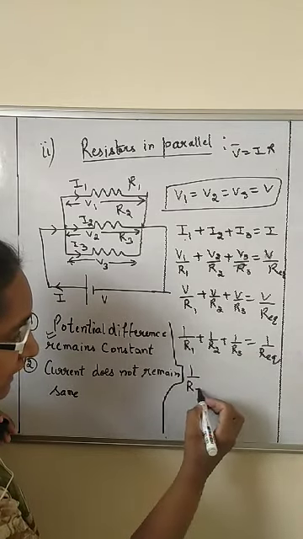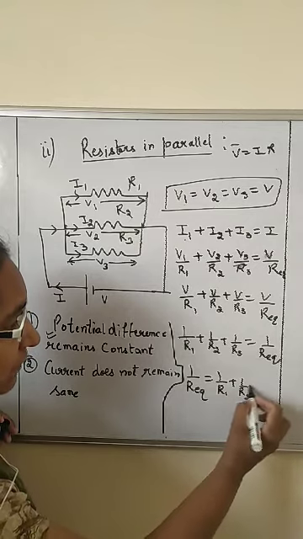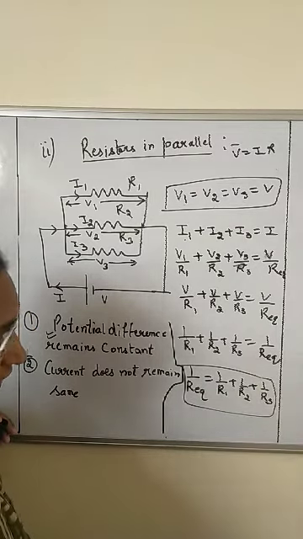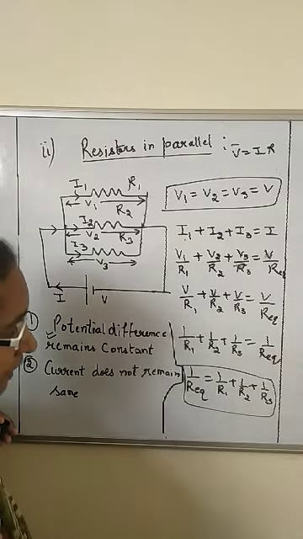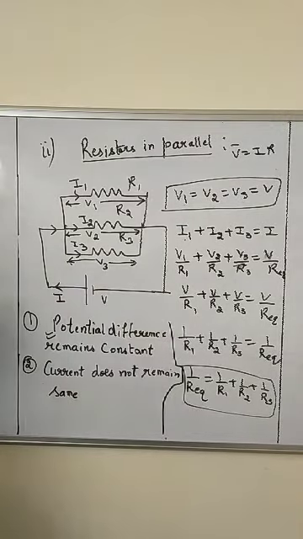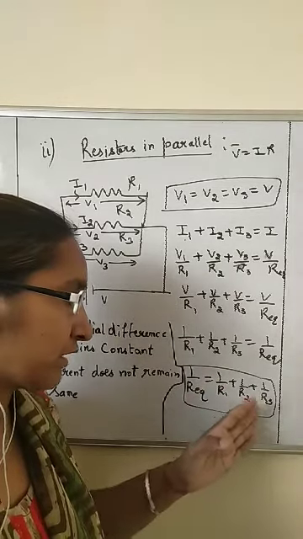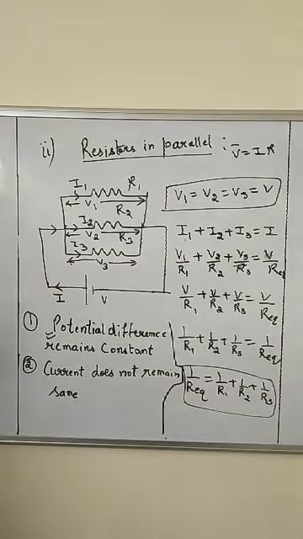It means in the case of parallel, the equivalent resistance of a circuit or of the resistors is calculated by using the formula 1 upon R1 plus 1 upon R2 plus 1 upon R3. If there are n number of resistors connected in parallel, then this formula will become 1 upon R1 plus 1 upon R2 plus 1 upon R3 and so on up to 1 upon Rn.